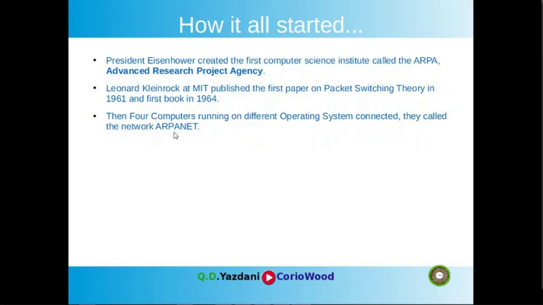If you look at the end, it's called net, and nowadays we don't use ARPANET, but we use net. This term comes from the Advanced Research Project Agency, around 1957 to 1962. So ARPANET was the first network that connected four computers.